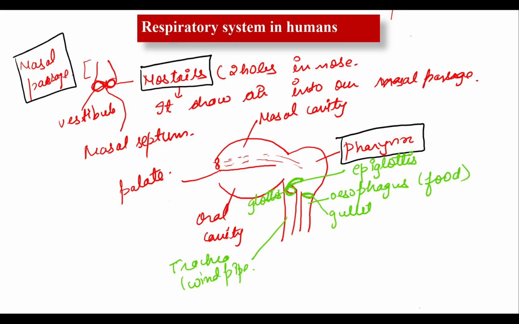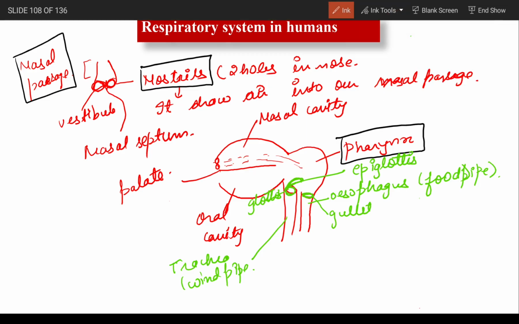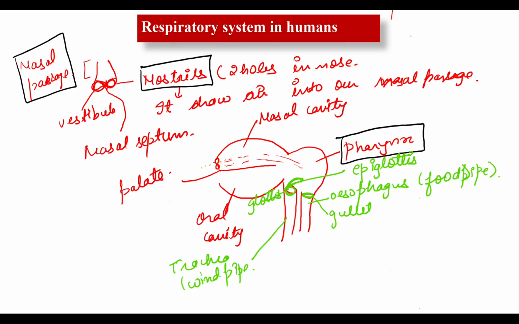Is it clear to everyone? So in our neck region, please understand that two pipe-like structures are present. One is known as the food pipe, another is known as the windpipe, and both of these pipes open into the pharynx region. Basically the pharynx is a common path for the air and the food. Let me explain how this is a common path. Look at the diagram. Through the nose, through the nasal cavity, air enters here, and this air goes into the trachea. Clear now?